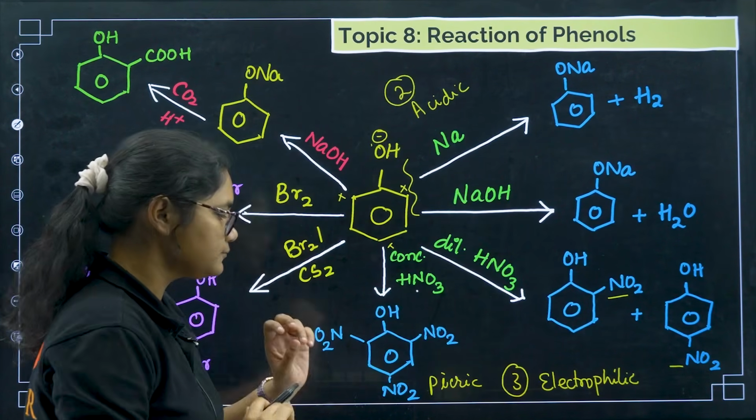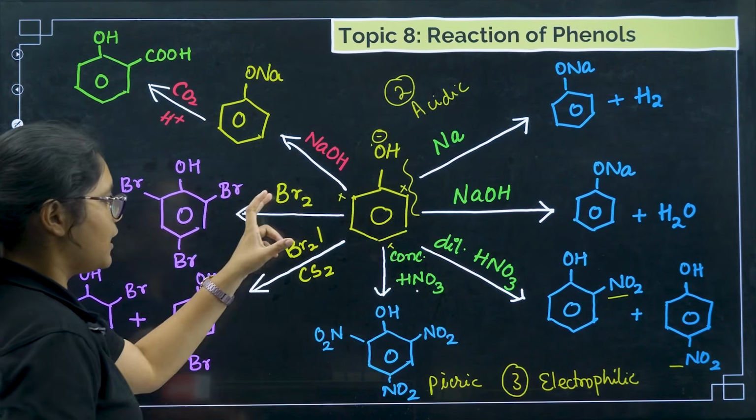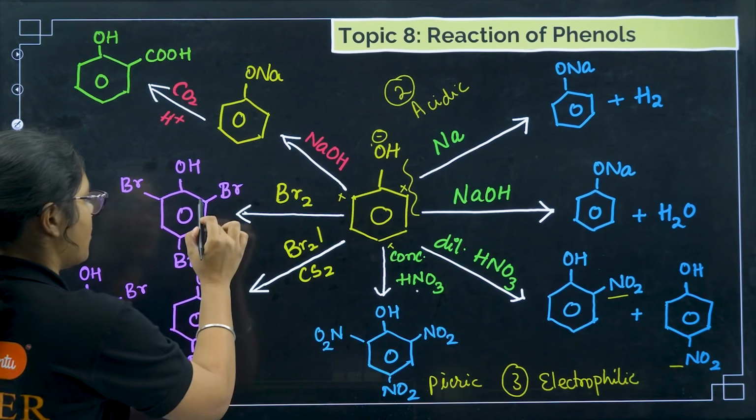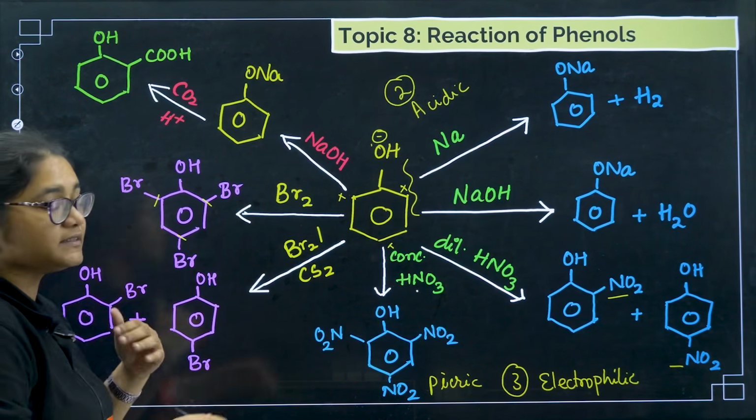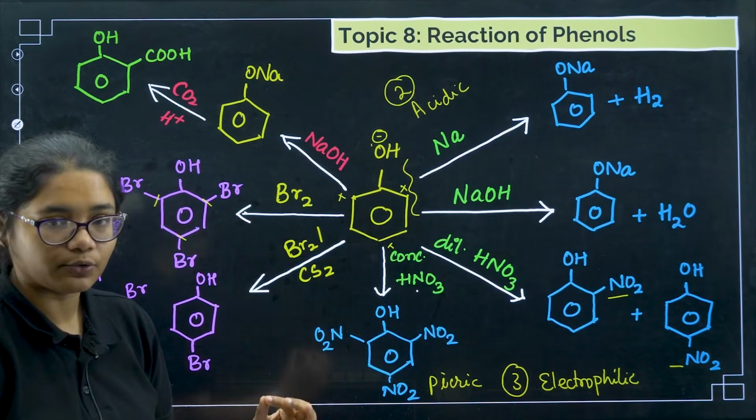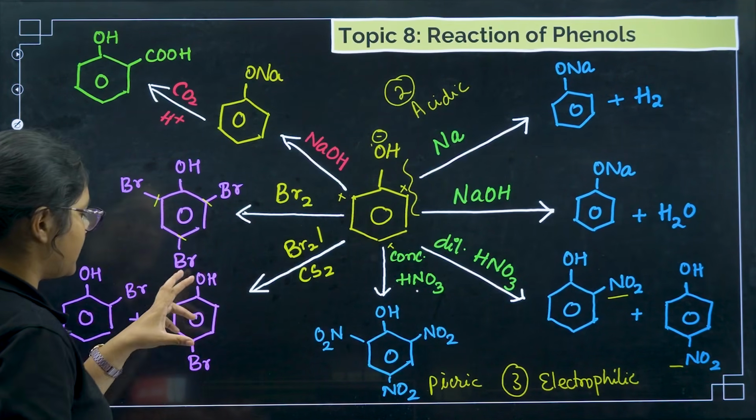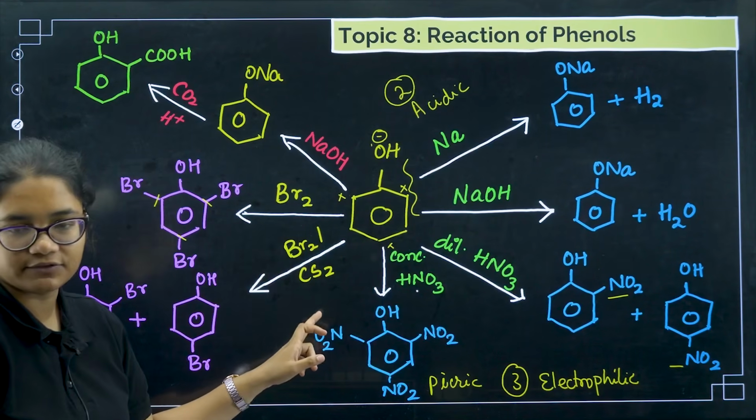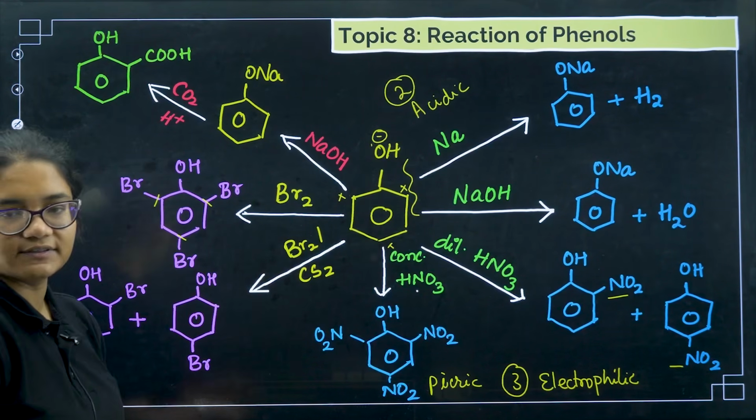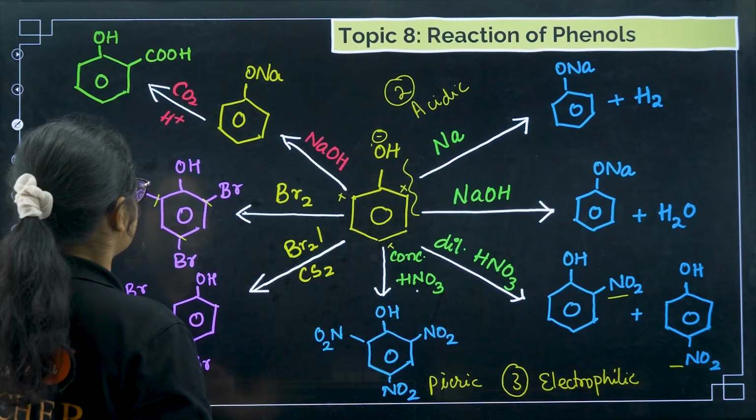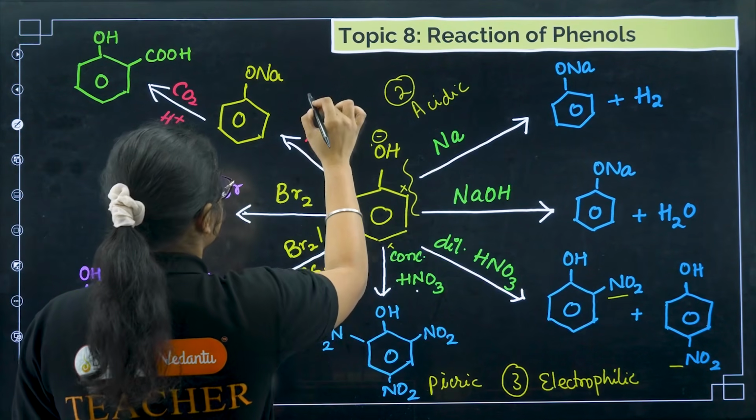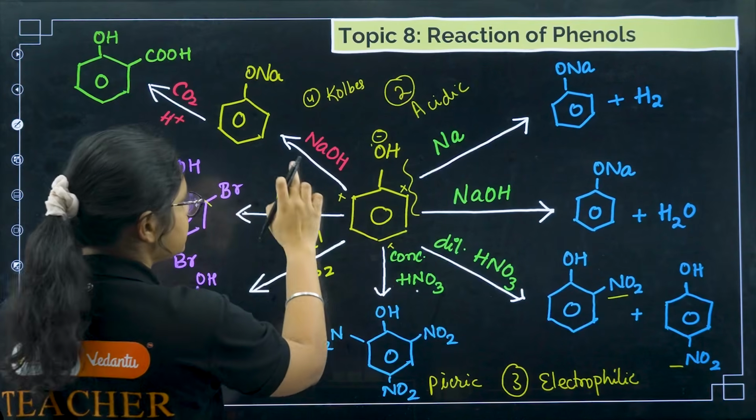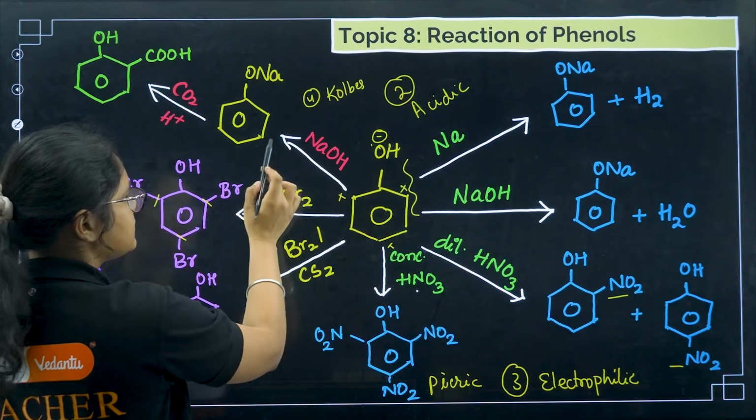Now, coming to the next one, halogenation. Similarly, if you treat it with bromine water, all the positions will be occupied because it is a highly activating group. If I want ortho and para products separately, then you have to use bromine with CS2. So that is halogenation. Next, this is your third reaction. The next one is Kolbe's reaction.